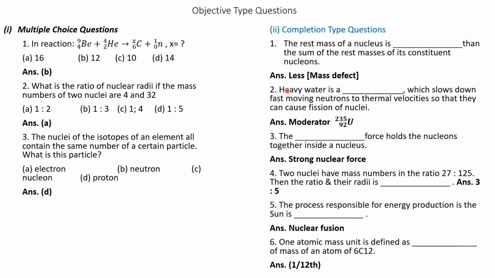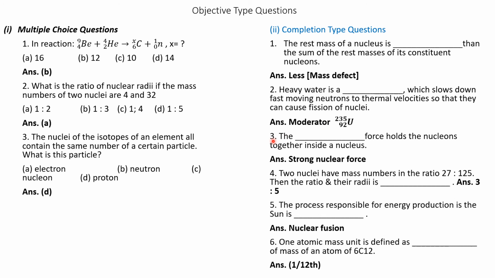Question number 2. Heavy water is a dash which slows down fast moving neutrons to thermal velocities so that they can cause fission of nuclei. That is, heavy water is a moderator of U-235 (92). U is uranium.